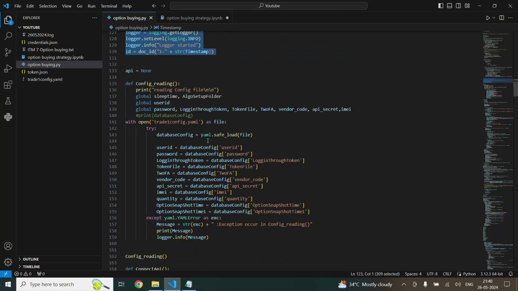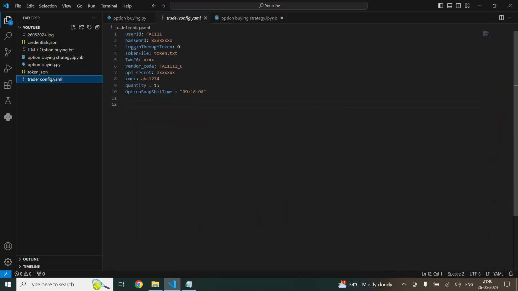This part of the code involves logging into the Shunya app so that further code can be run. I have defined config reading here. This I already got from another YouTube channel. You are going to save all your details in this trade config YAML. Here you can save the details such as user ID, password, and login through token.